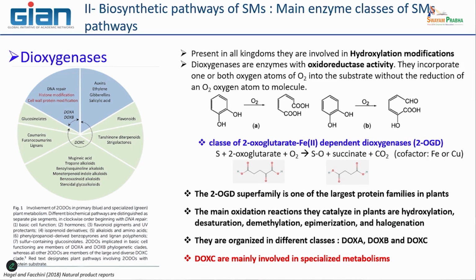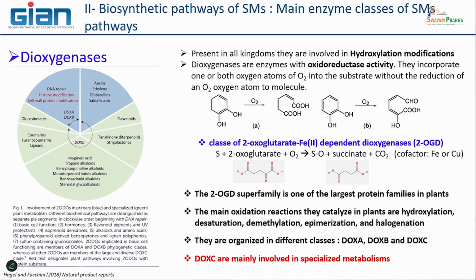And this molecule has a donor of electrons that are needed, and they have iron activity between a substrate and also oxygen. It's the oxoglutarate that gives the electron necessary to make this type of modification.